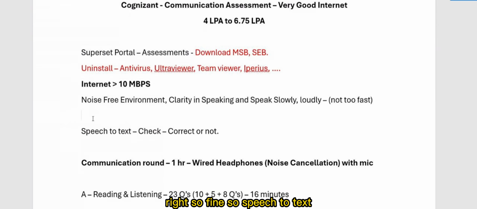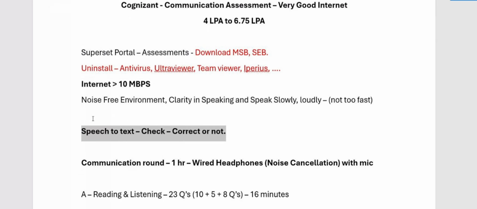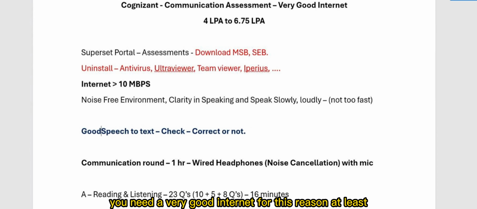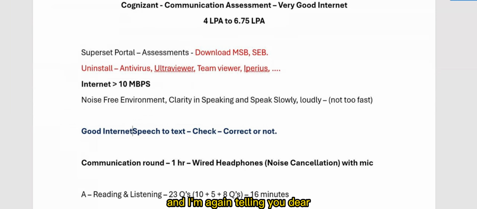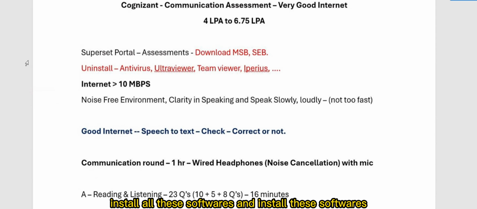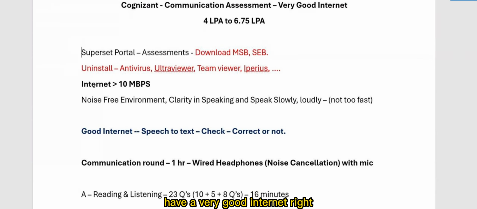So, speech to text. You make sure you have very good internet for this reason at least. And I'm telling you again, if the exam stops in between for any reason, nobody can help you. Even if you closed it by mistake, nobody can help you. Don't call your respective TPO or college person. Nobody can help you. It's crystal clear. That's why you make sure, arrange things, have a good system, install all the softwares, uninstall these softwares, have very good internet, sit in a noise-free environment, be clear while speaking, and be loud.